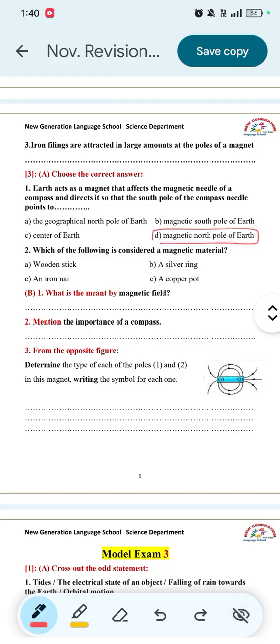Number 2. Which of the following is considered a magnetic material? A wooden stick, silver ring, iron nail, or copper pot? So the answer will be iron nail.